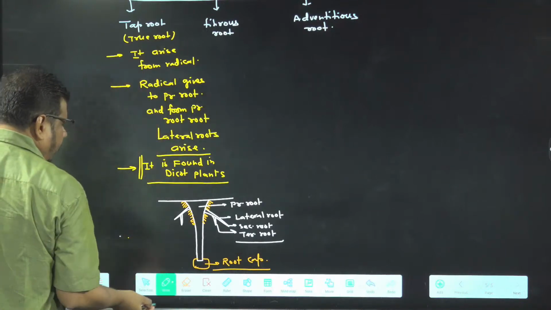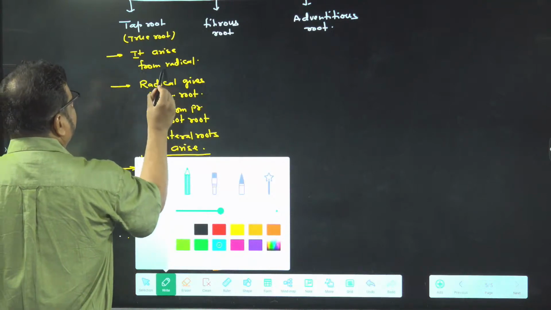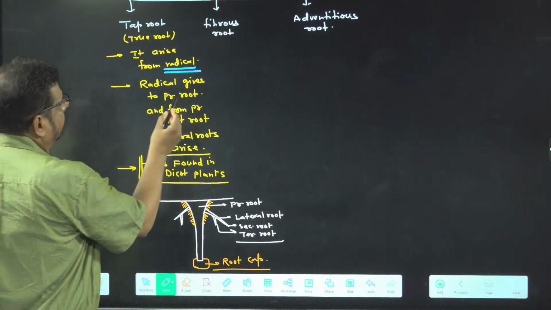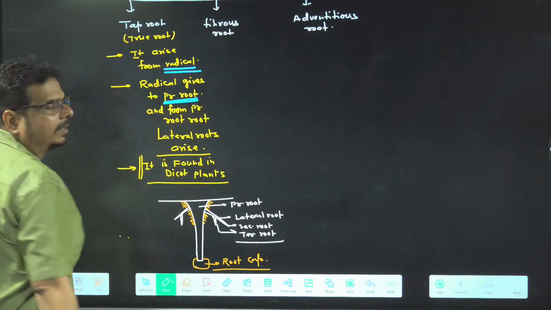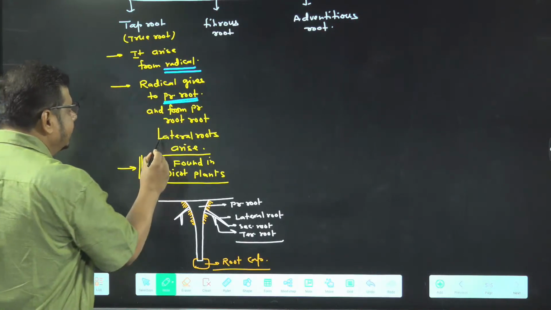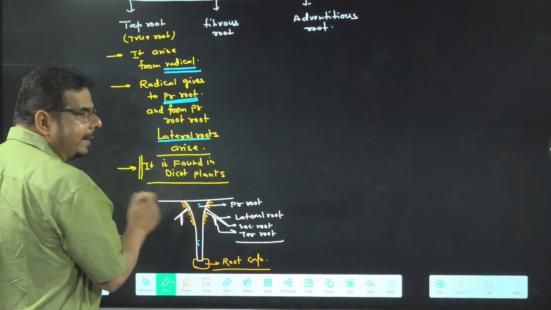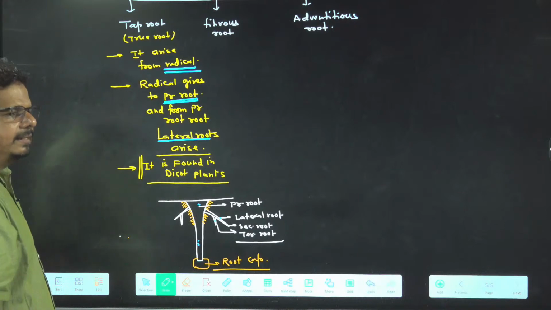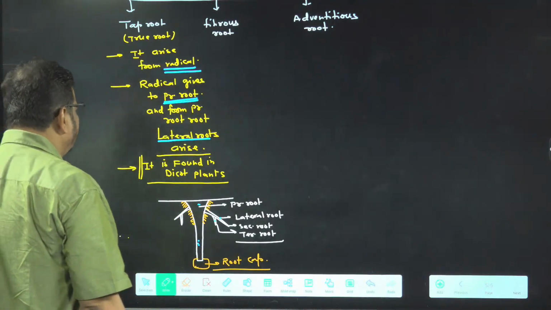Okay. So what am I telling? Tap root is what? True root, don't forget. It arises from the radical, don't forget. The radical gives rise to which root? Primary root. And from the primary root, what is arising? Lateral root. So this thick, prominent root is the primary root, and the roots which arise from it are basically lateral roots. Lateral roots may be secondary, tertiary, quaternary.